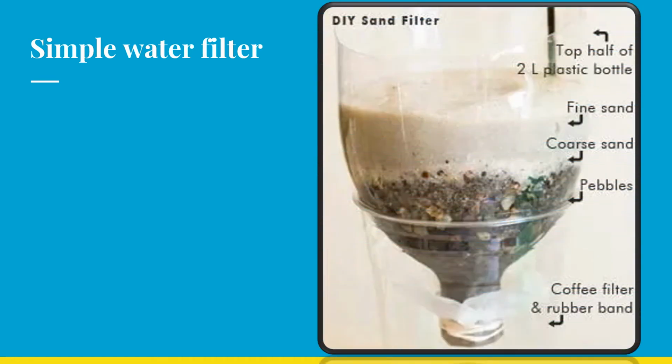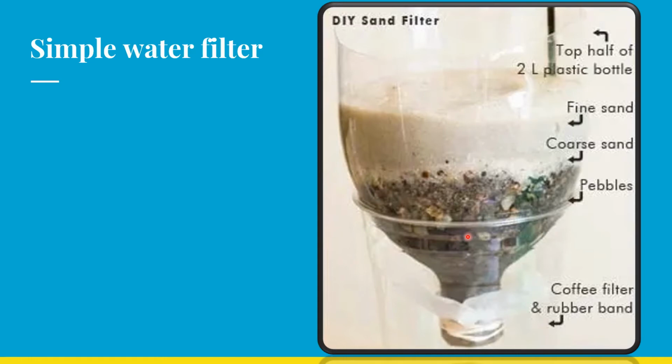Let us now learn how to make a simple water filter. Let's take a plastic bottle and we shall tie a clean piece of cloth over its mouth. So this is the mouth of the bottle, and you see that a coffee filter is tied over here, but you can also tie a clean piece of cloth. You can cut the base of the bottle. So the bottle is cut into half, the base is kept over here and the bottle is upturned on it.